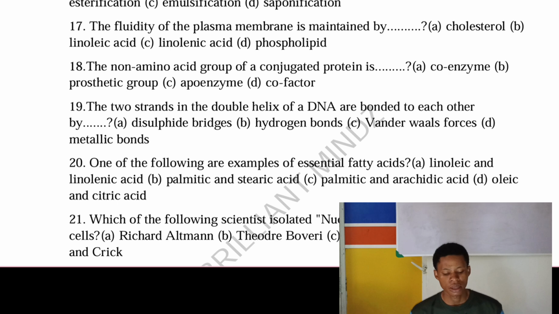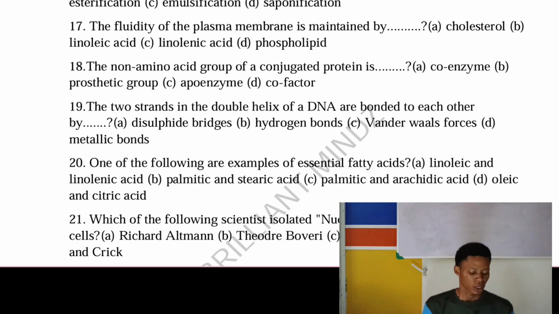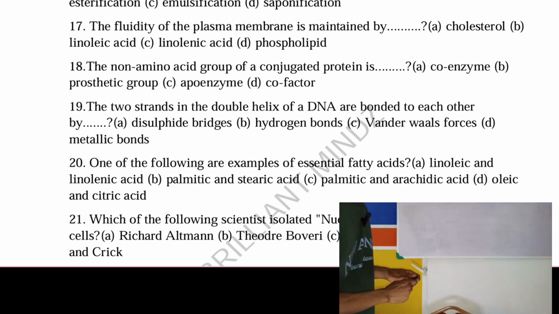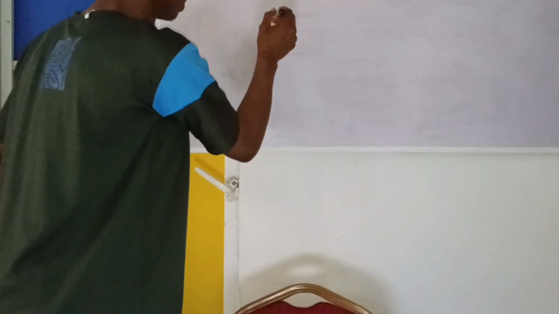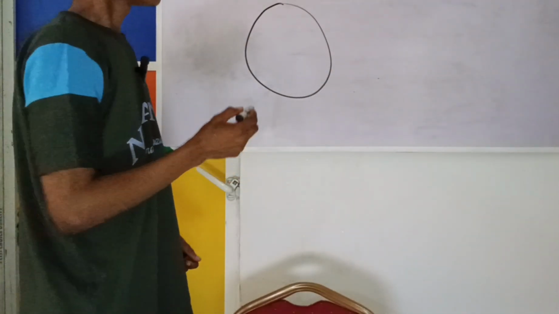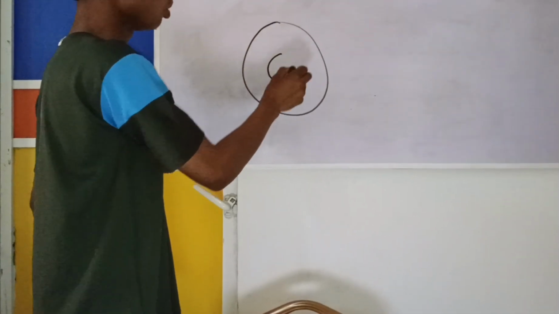The fluidity of the plasma membrane is maintained by dash. Now, plasma membrane. When they say plasma membrane, you agree with me that we have cells. Let's say this is your cell. The cell has the nucleus, right?